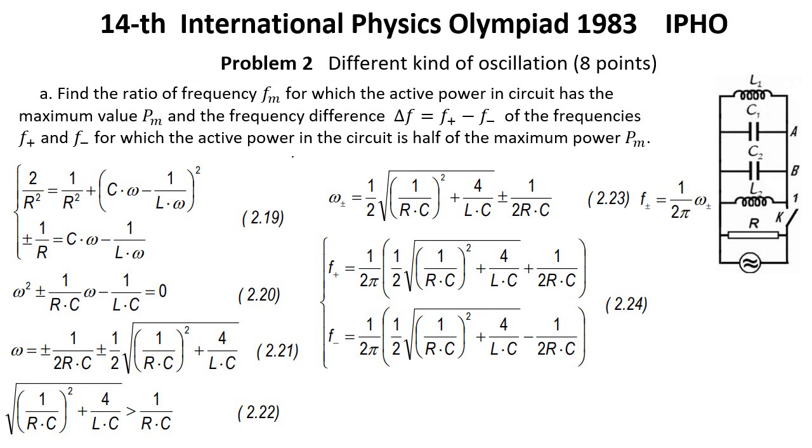The difference of these frequencies is delta F equal 1 over 2 pi multiplied by 1 over CL. The bandwidth of the circuit is the frequency interval around the resonance frequency having at the ends a signal representing 1 over square root of 2 from the resonance signal. At the ends of the bandwidth the active power reduces to half of its value at the resonance. The asked ratio is in expressions 2.26.